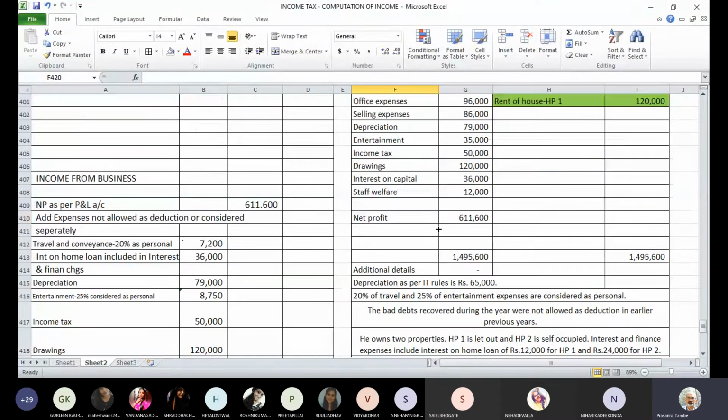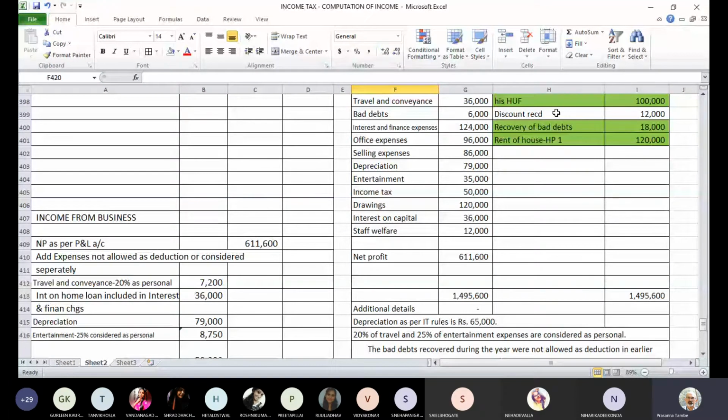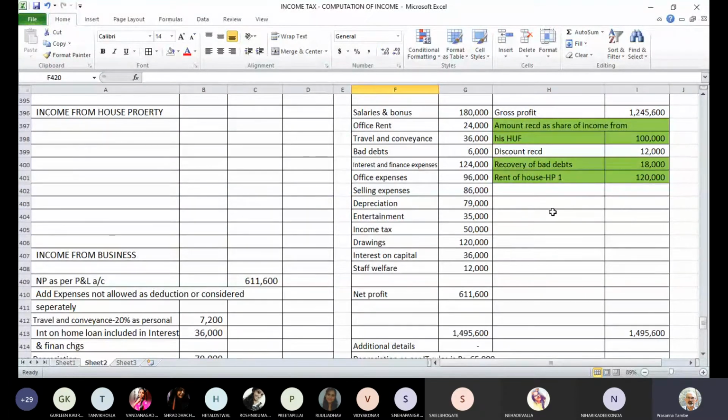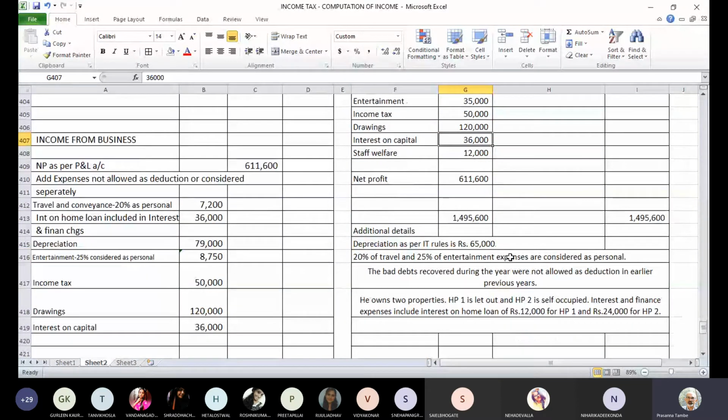We have considered the entire credit side also of profit and loss account. Discount received, we are not going to make any adjustment because it is a normal income incidental to the business of the assessee. Otherwise, we have considered travel and conveyance, disallowance for that. We have considered home loan related adjustment, that is added back. Then depreciation added back and considered separately. Entertainment, some portion was added back, it is personal. Income tax is added back, drawings are added back. Interest on capital is also added back. So all the adjustments are taken care of.